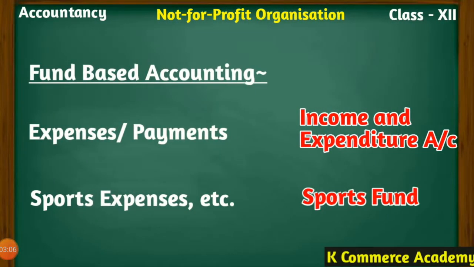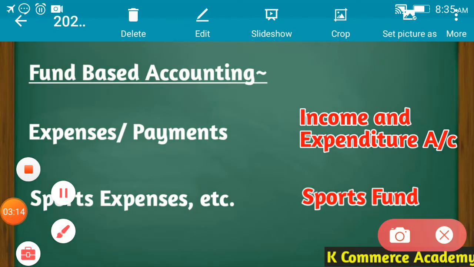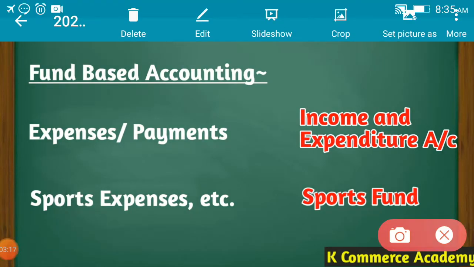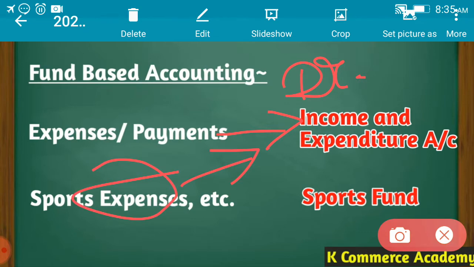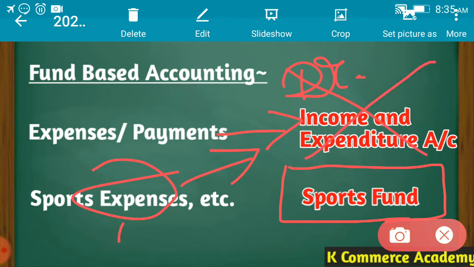Now let us take an explanation once again. As you all know, expenses or the payments, if no information is available to us about any of the expense, that expense will be debited to the income and expenditure account. All expenses, all payments will be debited to the income and expenditure account. For example, sports expenses are given to you, so those will be debited to the income and expenditure account. But where a specific fund known as sports fund is there, now these sports expenses will not be debited to the income and expenditure account.